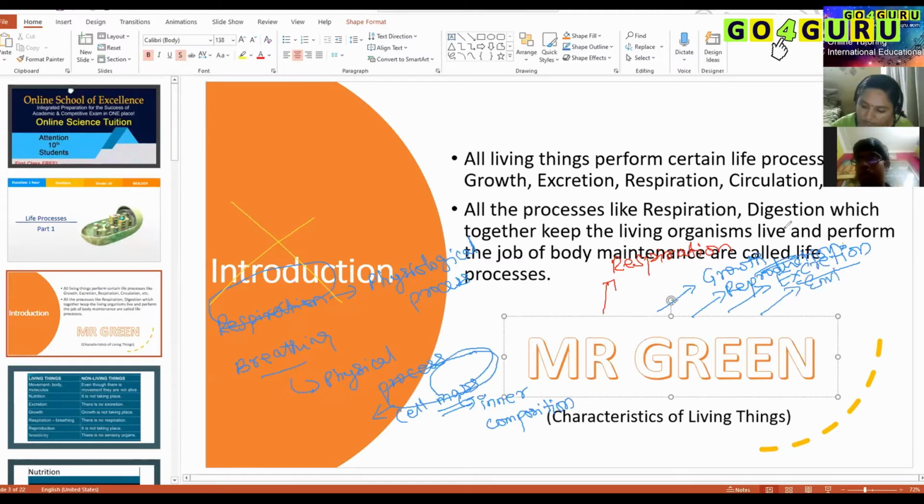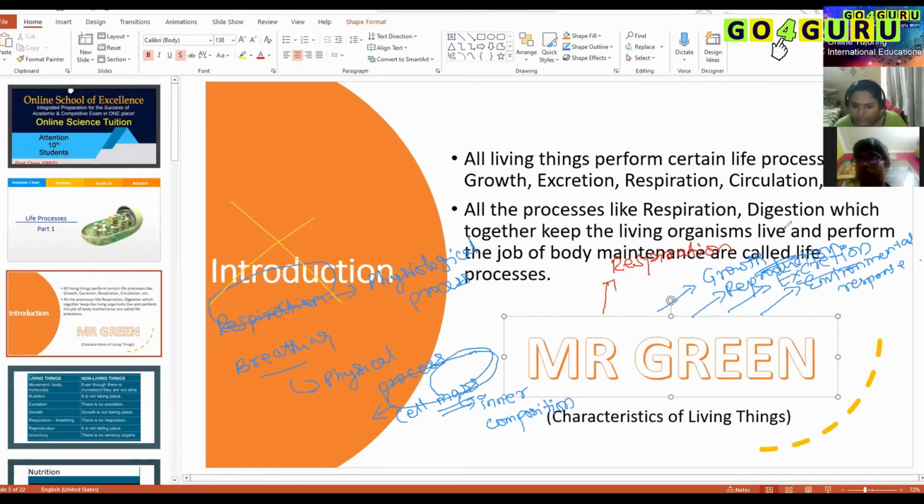Okay, so next is environmental response. How do organisms respond to an environmental stimulus? If somebody is trying to slap you, what will you do? Immediately you'll move back, right? This is a response that we are giving to the stimulus. What is the stimulus in this example? A person trying to slap is the stimulus, and we push our body away voluntarily or involuntarily, and that is considered the response.